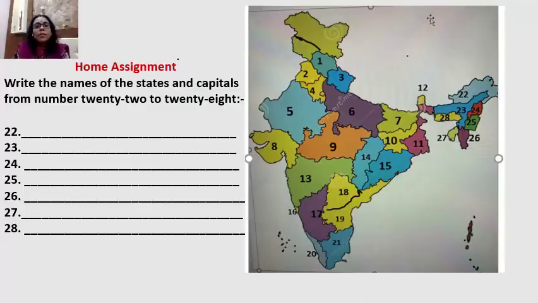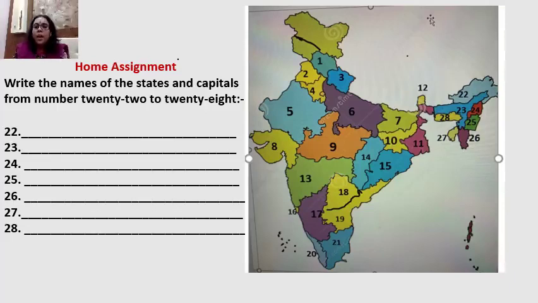Now children, this is a small home assignment for you. Write the names of the states and capitals from number 22 to 28. Now children, already you have done from number 1 to 21, right? That is, number 1 is Himachal Pradesh and 21 is Tamil Nadu. You have written the names of all the states and their capitals. Now, in today's homework, you have to just continue from 22 to 28.